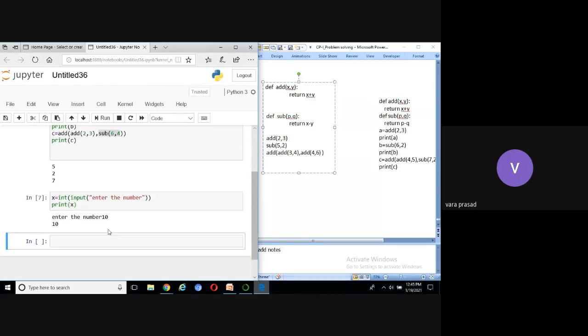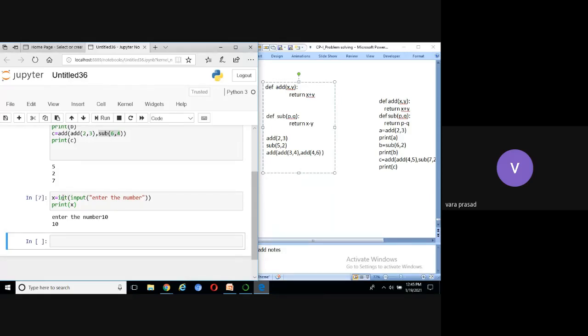It will display 10. Why display 10? Now here, this function call is input to this function. So we can call one function in another function call.